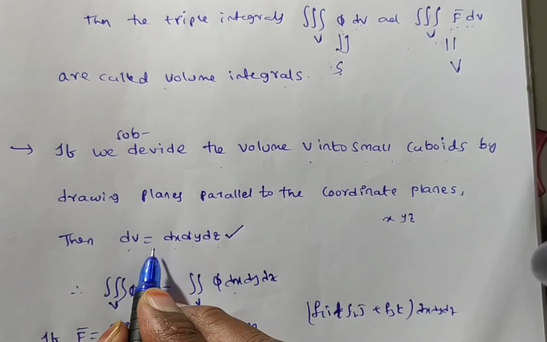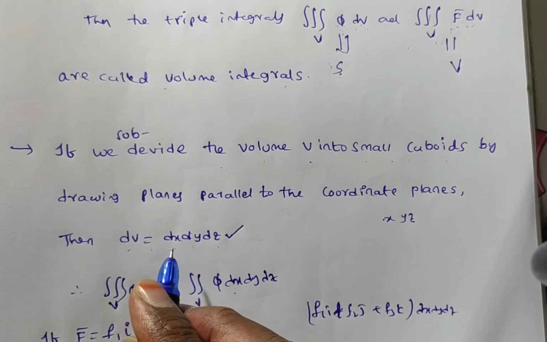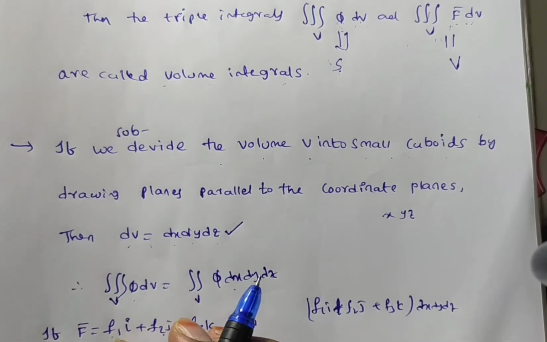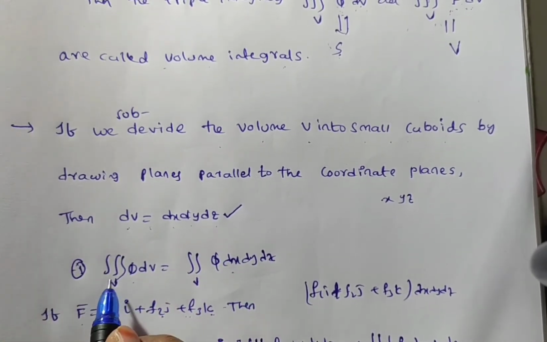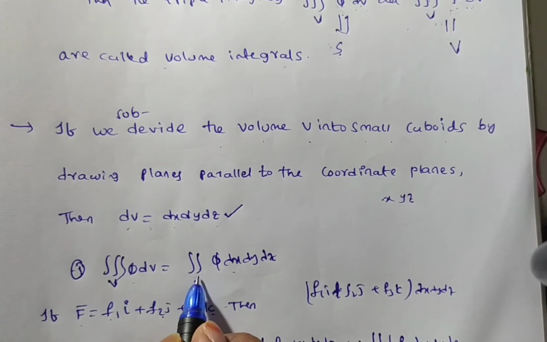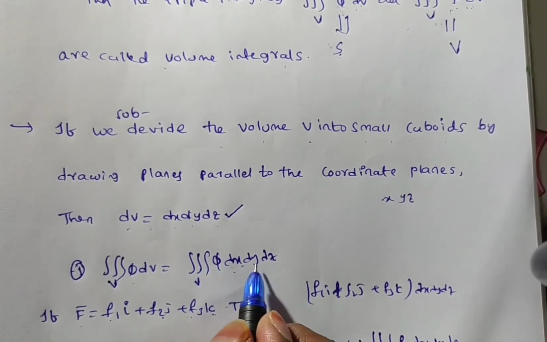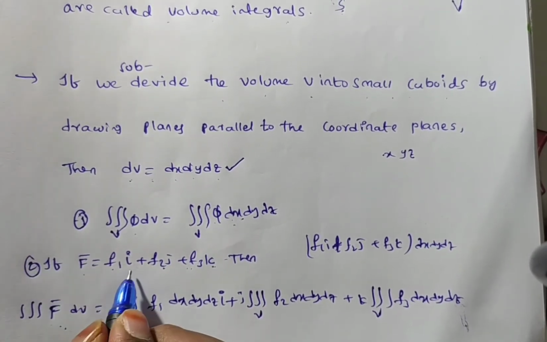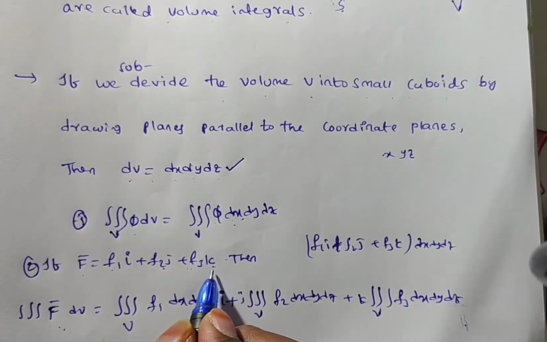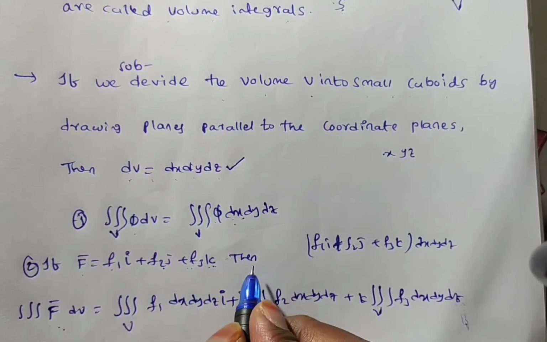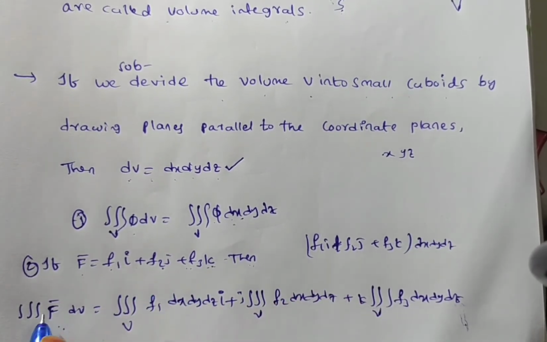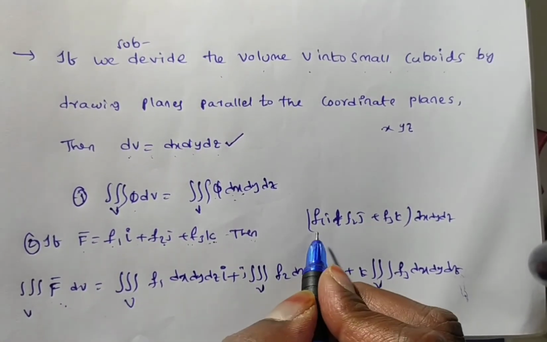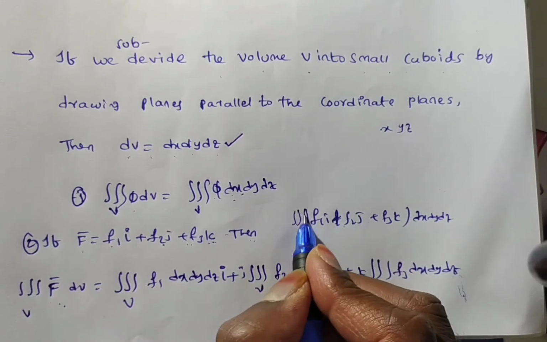When you divide the volume into small cuboids by the coordinate planes, dv is equal to dx dy dz. In the first form, the triple integral over V of phi dv can be written as the triple integral of phi dx dy dz. In the second form, if f bar is equal to f1 i plus f2 j plus f3 k, a vector point function where f1, f2, f3 are continuous functions, then the triple integral over V of f bar dv is the triple integral of (f1 i plus f2 j plus f3 k) dx dy dz.